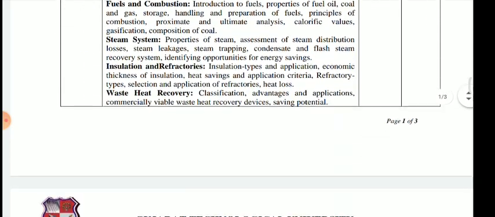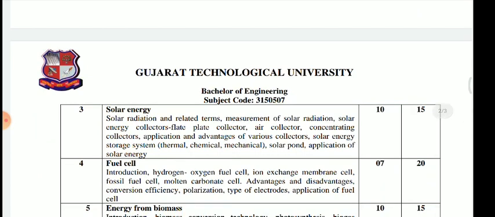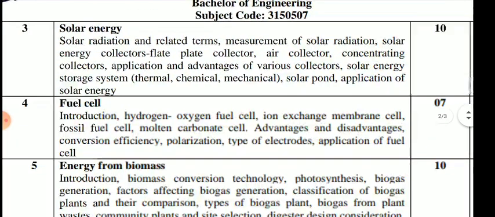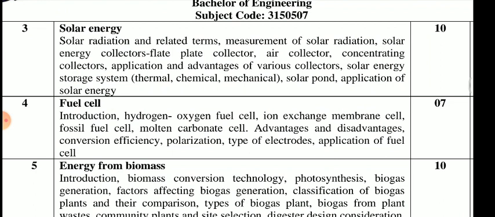Energy technology, in which the third chapter, solar energy, is completed. Now the next chapter we are going to discuss is energy by a fuel cell. So the main thing is: what is a fuel cell? In this chapter's introduction part, we are covering what a fuel cell is,